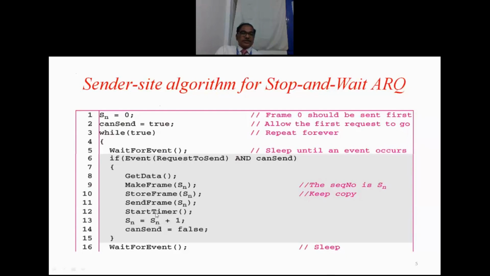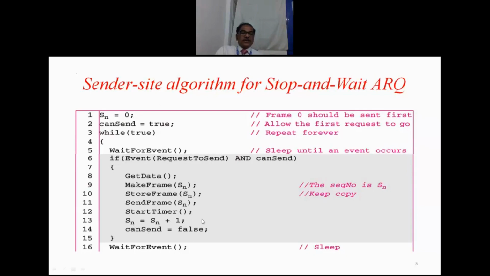Now what is the next frame to be sent? So increment the current frame, so that the next frame to be transmitted is Sn. That means the current frame is Sn minus 1. The frame that has just been transmitted is Sn minus 1, because the pointer for the next frame to be transmitted is adjusted to Sn.